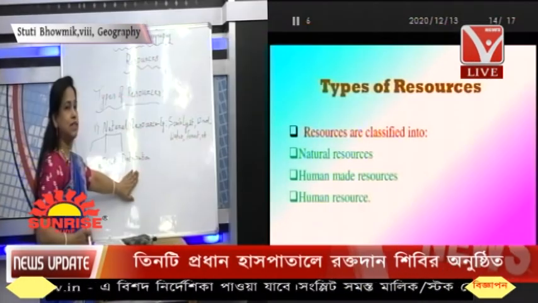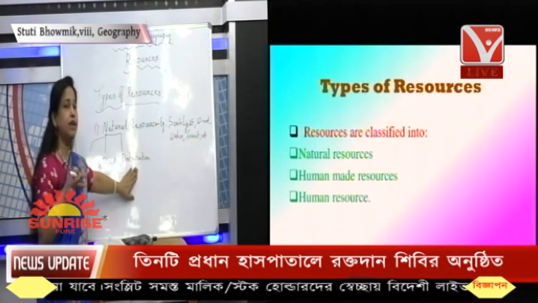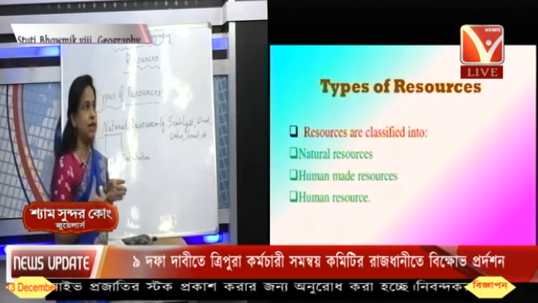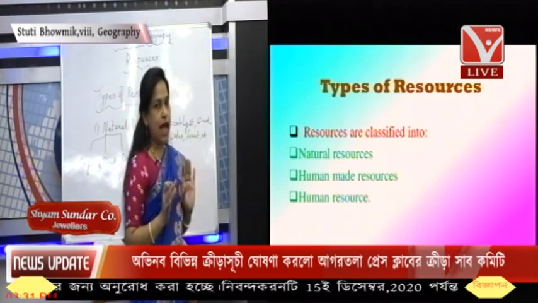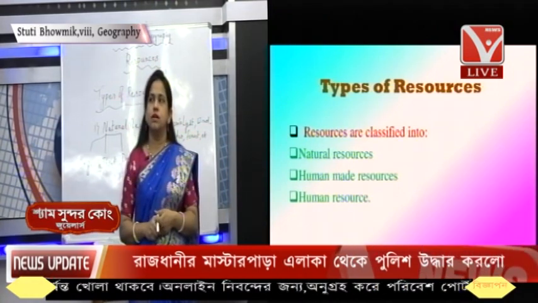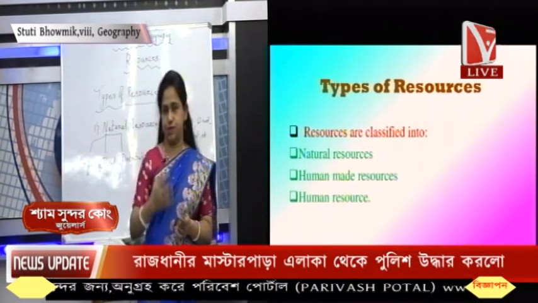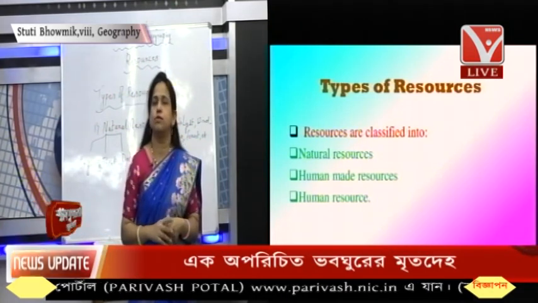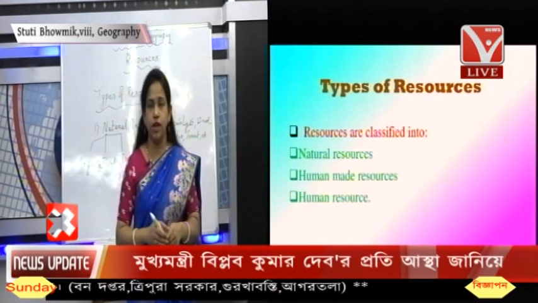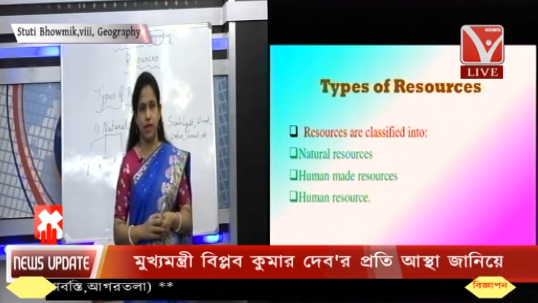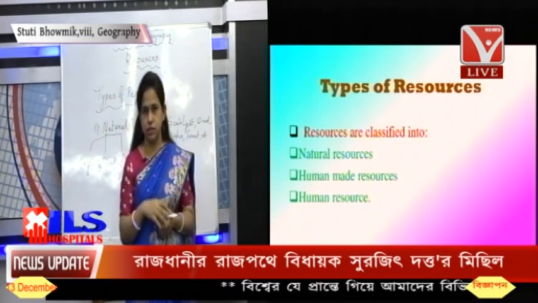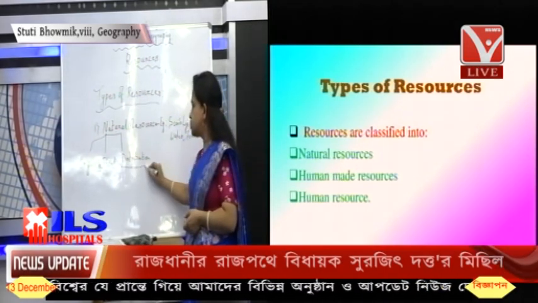Distribution means where it is actually found, where it is actually located. Naturally, things are located in some areas, and this location is what is called distribution. Suppose, let me give you an example. You might have done maps, and you are asked to locate the places where we find iron ores, or where we find sugar cane. Wherever you find them, they are naturally distributed. This is what is called distribution. So here we understand the term distribution.